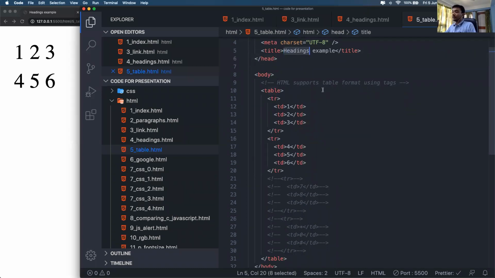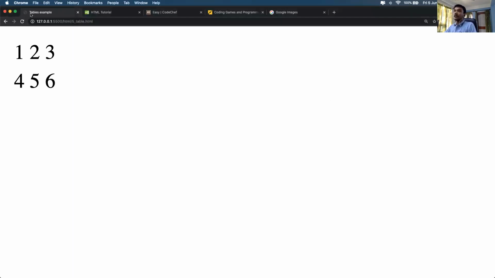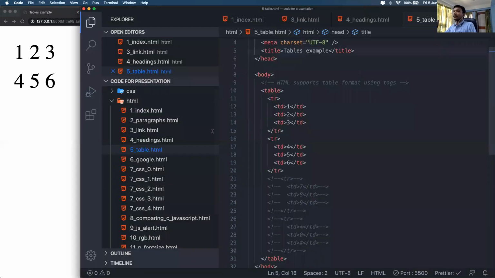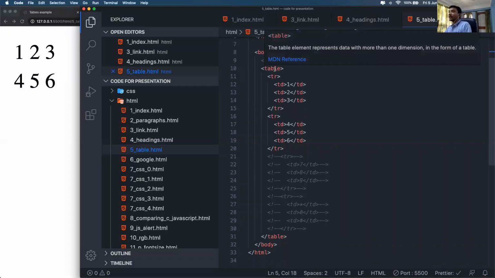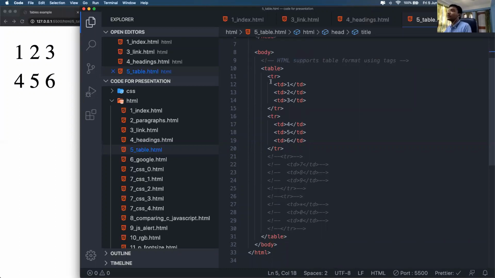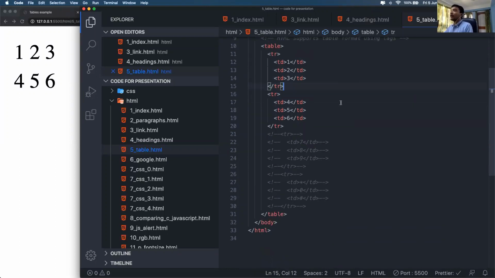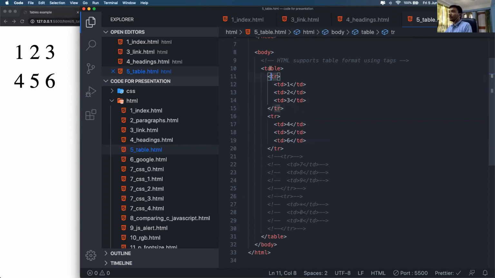So okay, let's change this to tables example, and this is going to change to tables example. In the body part, I have one comment. HTML supports table format using tags. We can use HTML tags to specify our table. In table we use the table tag. This is a tag that is saying table.